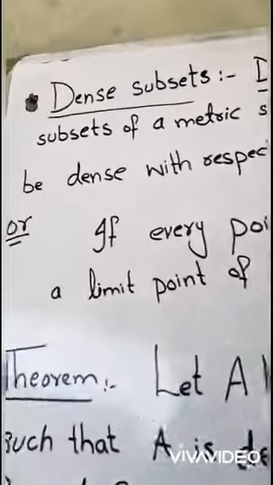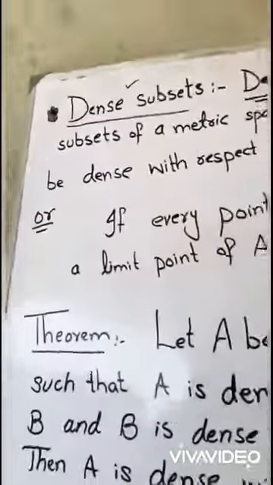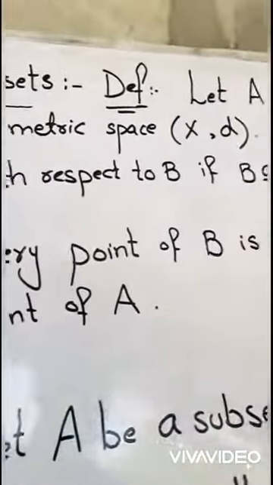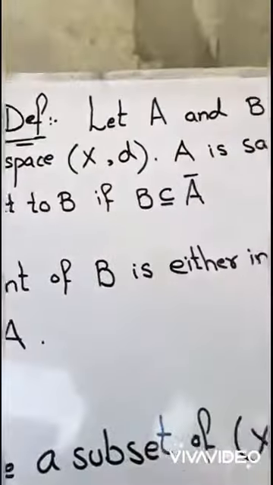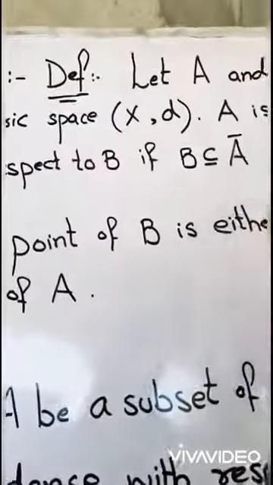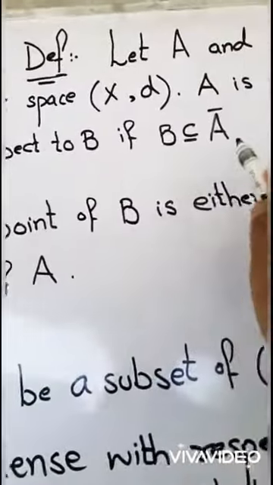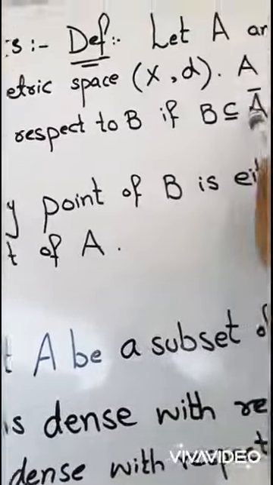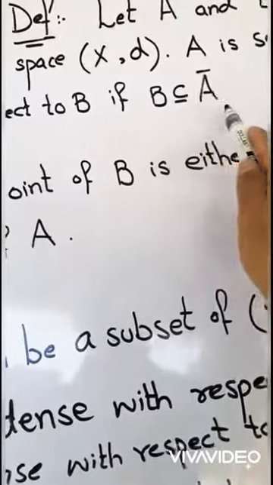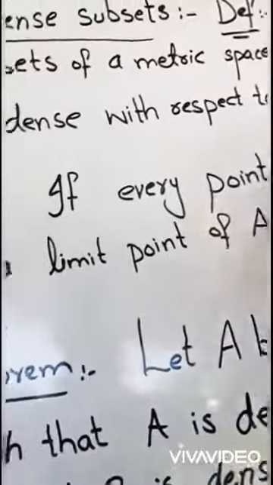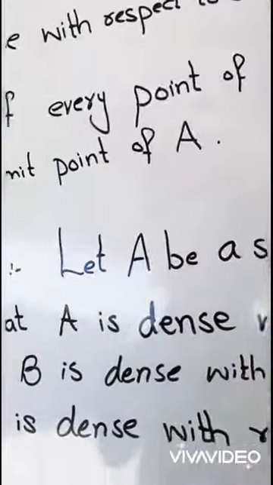There is a definition of dense subsets. Let A and B be subsets of a metric space (X, d). A is said to be dense with respect to B if B is contained in the closure of A. That means, what is the closure of A? We know that the closure of A is A and its limit points, the union of A and its limit points. So it means every point of B is either in A or a limit point of A.